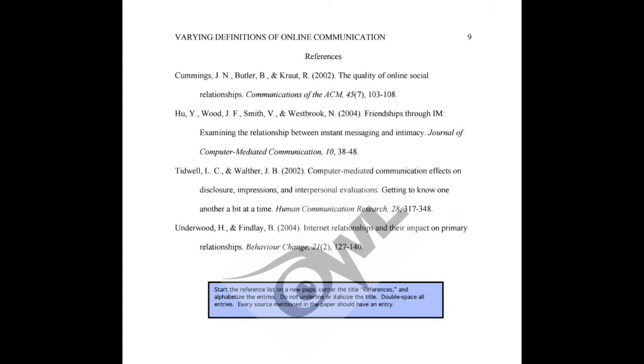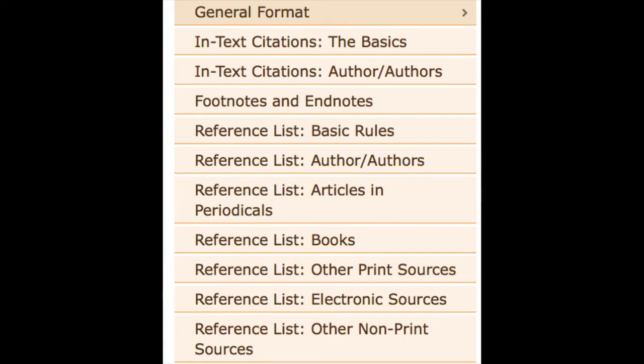And though it is not required, people often include the page number range where the quotes came from in the reference list as well. Your list should organize the references by authors' last names in alphabetical order, and refer to the Purdue OWL website for more information about how to cite and list in your reference list publications and articles with multiple authors or sources. There you will also find information about how to cite electronic sources and sources that don't have page numbers, for example, and other types of non-traditional information sources that you'll need to include in your reference list.